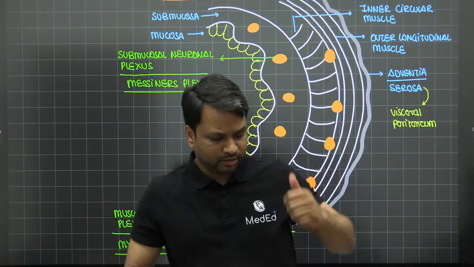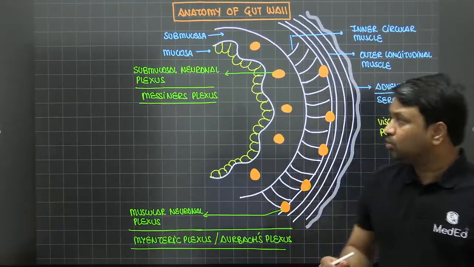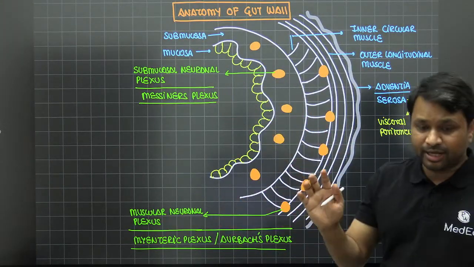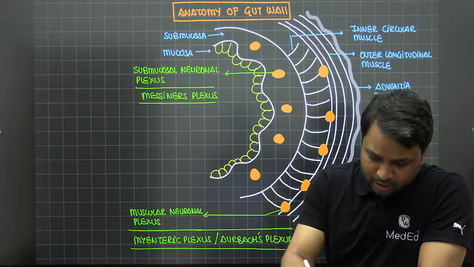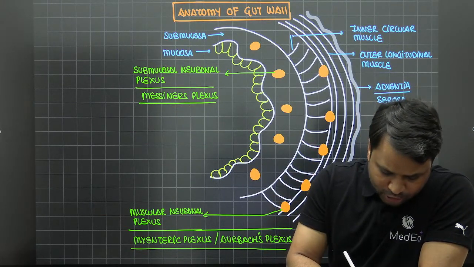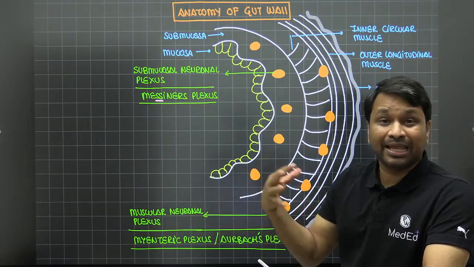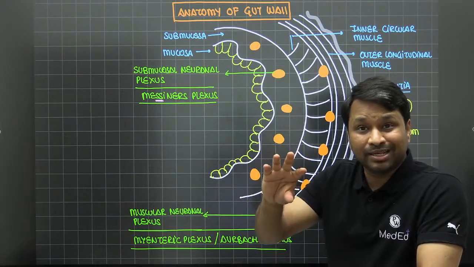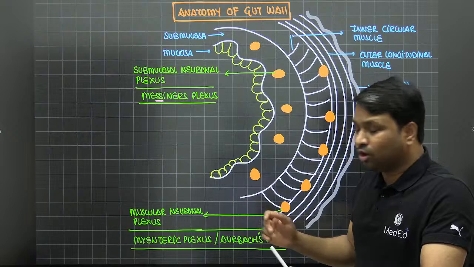Clear enough? Sorted. Okay. Now, when they talk about these neuronal plexus, they ask you what are the two neuronal plexus here. We have the submucosal, that is Meissner's, and another one is myenteric. Now, when you talk about Meissner's plexus, just remember that Meissner's has 2 S, so it is submucosa. And myenteric: my means muscle, enteric means bowel. So the plexus in the muscle part of the bowel is the myenteric plexus, nothing but your Auerbach's plexus.